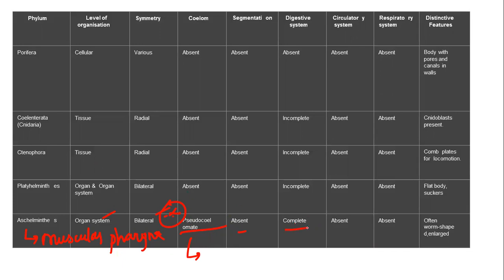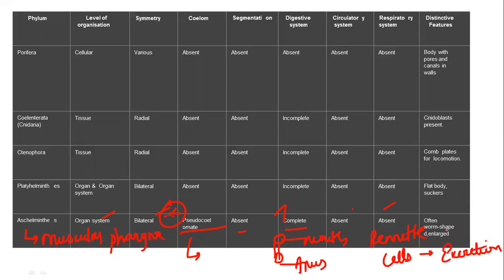There is an absence of segments, and a complete digestive system, which means separate openings, mouth and anus. The mouth is used for taking food, and the anus helps in releasing waste, so the digestive system is called complete. There is an absence of circulatory and respiratory systems, but they have a specialized cell called Renette cells, which helps in excretion.